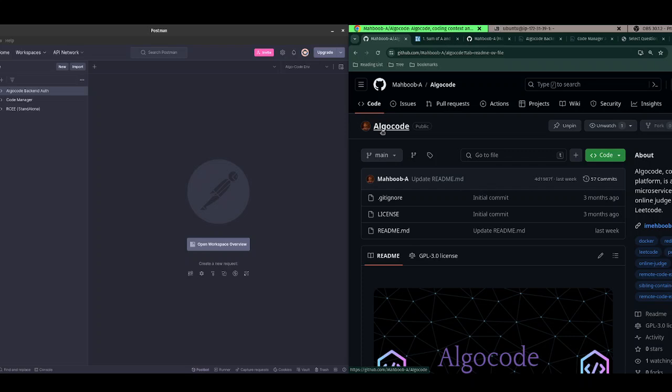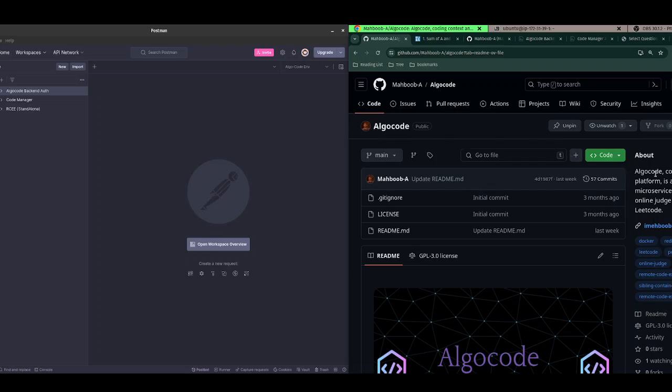If you just want to see AlgoCode in action, what it does, it's actually a coding platform just like Leetcode, and I have not used any third-party APIs. I have built everything from scratch. So if you just want to see it in action, please see the video I have listed just below this long video. I'll be going through it step by step in this long video.